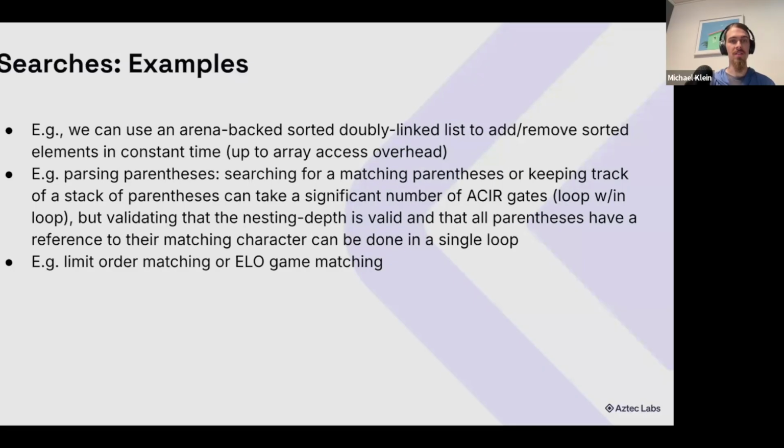And one example that is a little bit involved, but I think it illustrates the point, is that if we take a doubly linked list, so we have each element of the list, we can go forward or backwards in constant time. And we back that with an arena because we don't have arbitrary memory in a circuit, and we sort that list. Well, now we can search to the middle of the list in unconstrained, where we need to add or remove or prove the non-existence of an element. And then in constant time, we don't have to look at the whole list anymore.